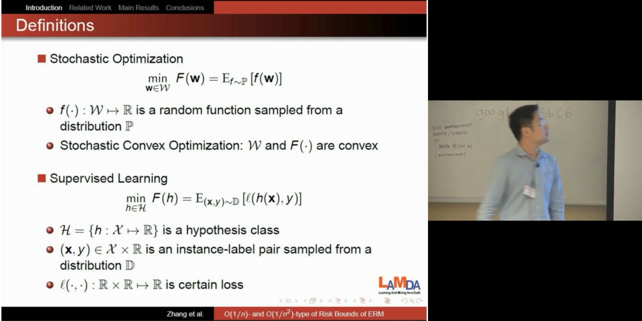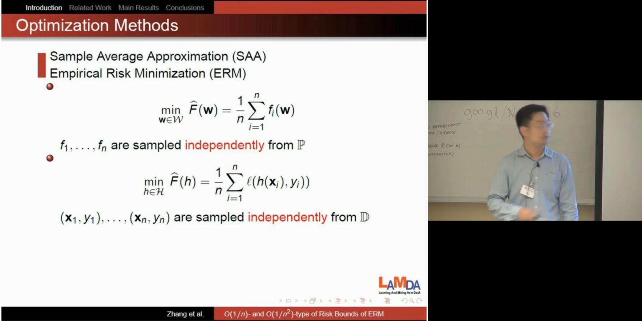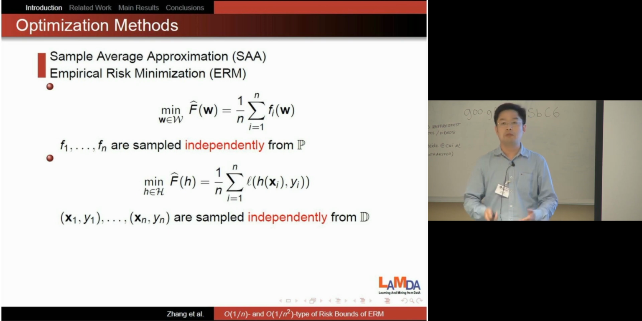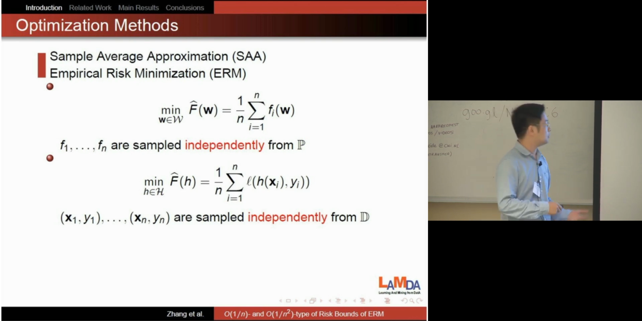To solve the problem, the most standard way is the sample average approximation, which is also referred to as empirical risk minimization in machine learning. For stochastic optimization, we just sample n functions f1 to fn from the distribution. Then we define the average function as f hat. Then our problem becomes minimizing f hat over the same domain. For supervised learning, we sample n data (x1, y1) to (xn, yn) from the distribution, and we minimize the average loss over those data. So the problem becomes the same.